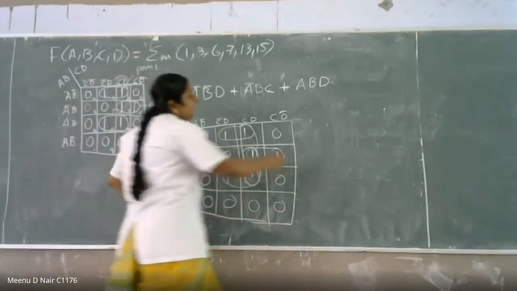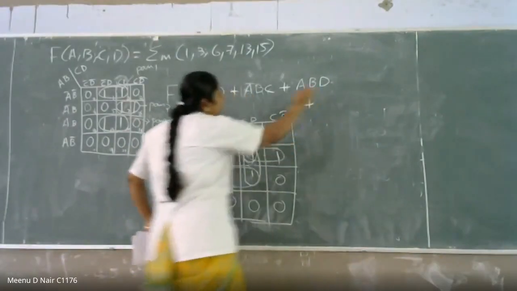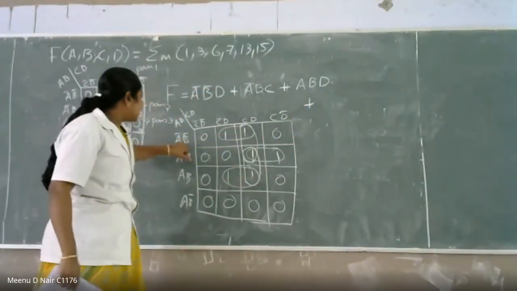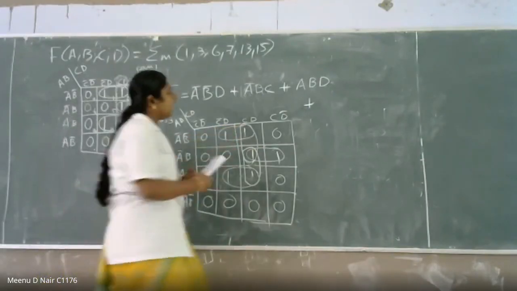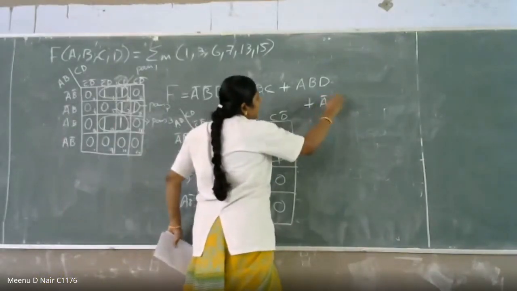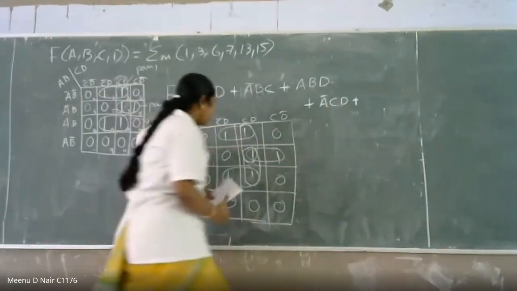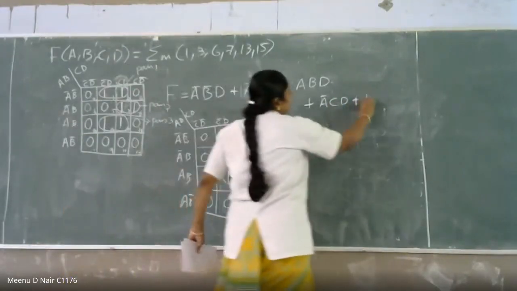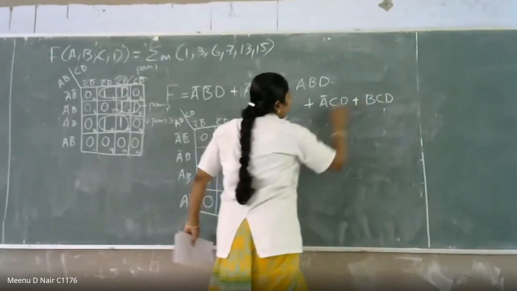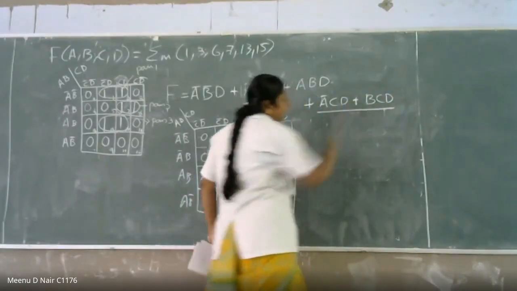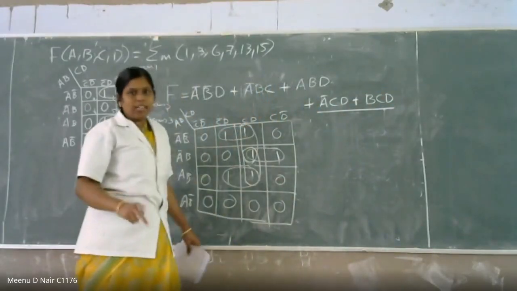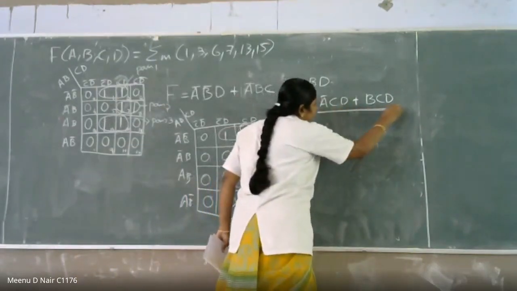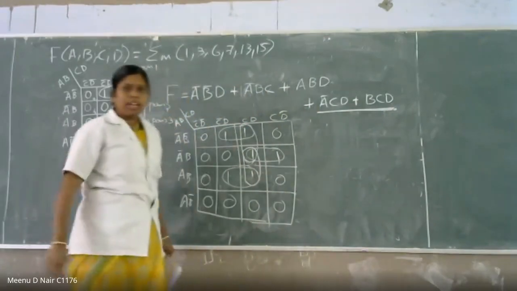So there are additional 2 terms. What are they? The first one is this one, that is nothing but A bar CD. Your A bar CD plus, what is the next one? Here it is BCD. The second one is BCD. So you are adding 2 AND gates to eliminate the hazard. This is the input of the 2 AND gates. Okay, is that clear?